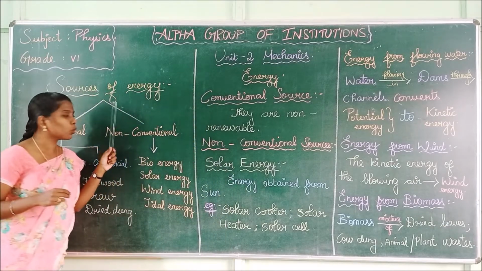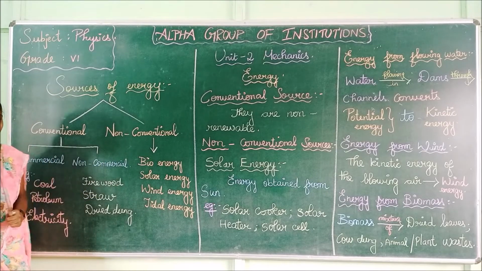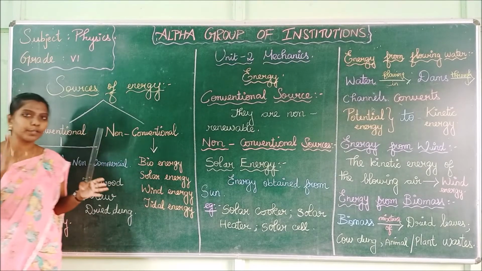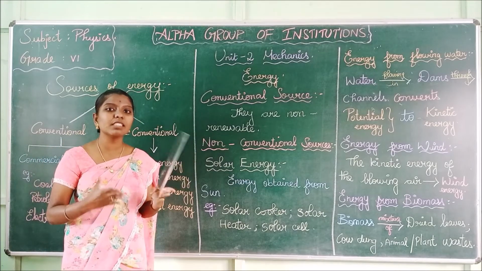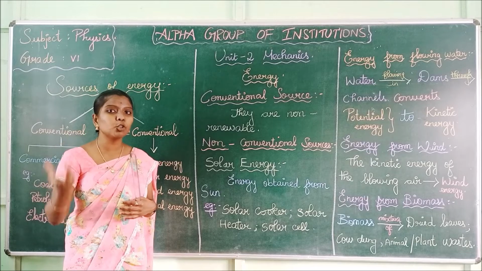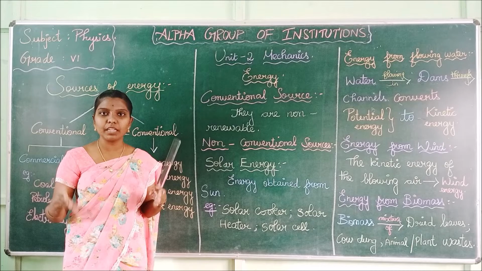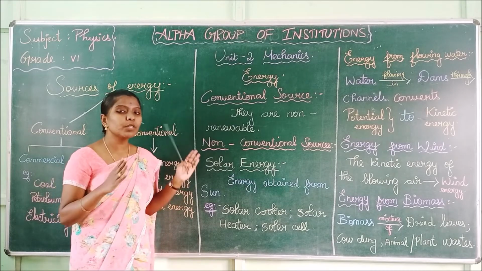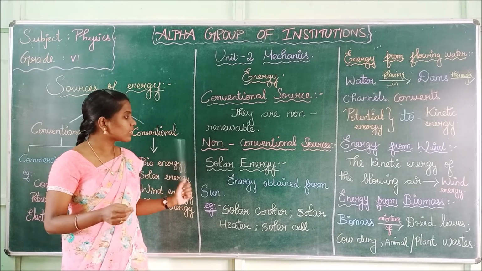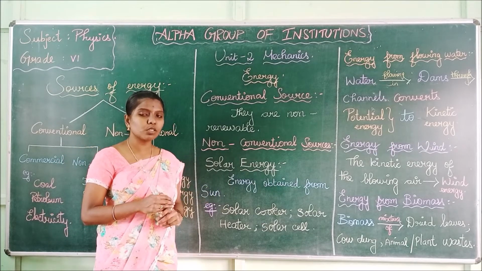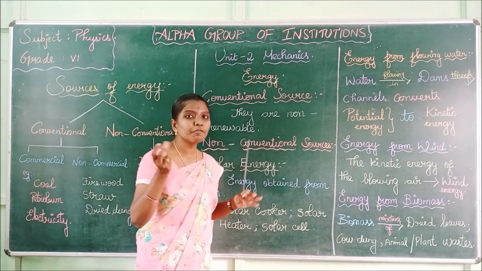We have seen what the sources of energy are: conventional and non-conventional sources. Conventional sources are divided into two types: commercial and non-commercial. Commercial is expensive, we have to pay to get those sources. Non-commercial is inexpensive, we need not pay. It is natural. Conventional sources are non-renewable. They cannot be reused. Next, examples for non-conventional sources: solar energy is obtained from the sun. Wind energy is obtained from windmills.